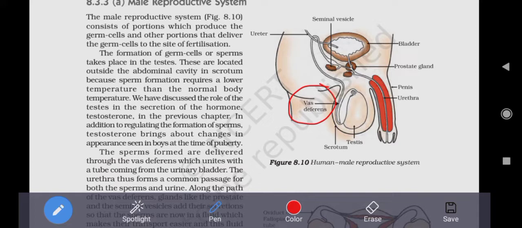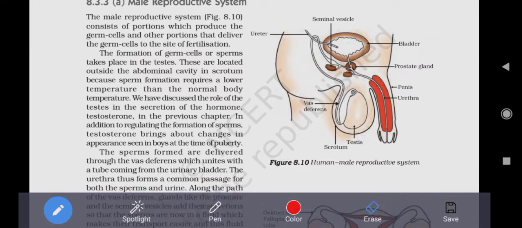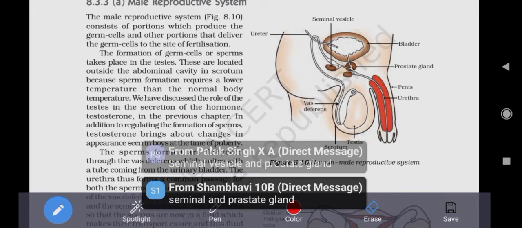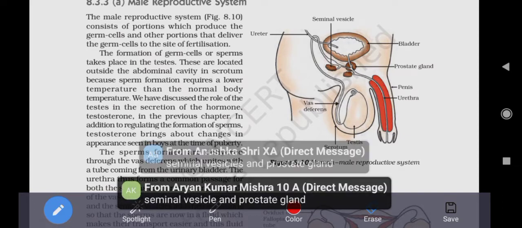Okay. Now, students, from the diagram which is visible on your screen, can you tell me what will be the name of the fourth part of the human male reproductive system if we are moving in a proper sequence starting from scrotum, testes, vas deferens? What will be the fourth part? Okay, Divya, 10A and 10B is combined. Okay, yes, we will be doing that part also.